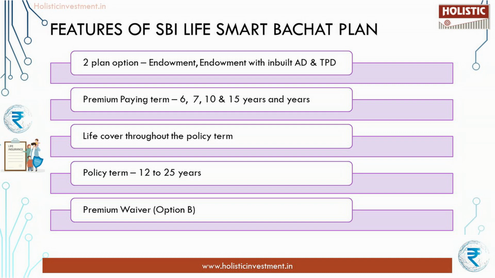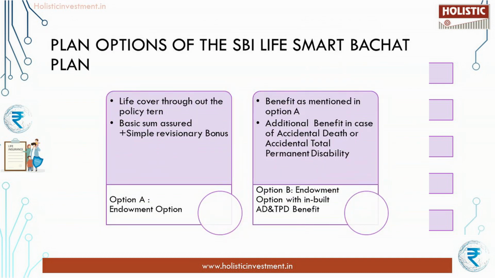Plan options of SBI Life Smart Bachat Plan. The SBI Life Smart Bachat product offers two options to choose from depending on your financial requirement. The option once chosen cannot be changed. Option A, endowment option. This option offers the benefit of wealth creation through simple reversionary bonus and life cover throughout the policy term. You will get basic sum assured along with vested simple reversionary bonus and terminal bonus, if any, on maturity. Option B, endowment option with inbuilt accident, death and total and permanent disability benefit.